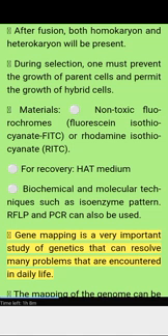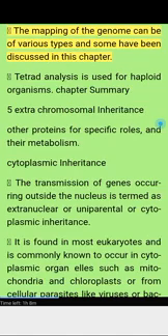Gene mapping is a very important study of genetics that can resolve many problems that are encountered in daily life. The mapping of the genome can be of various types and some have been discussed in this chapter. Tetrad analysis is used for haploid organisms.